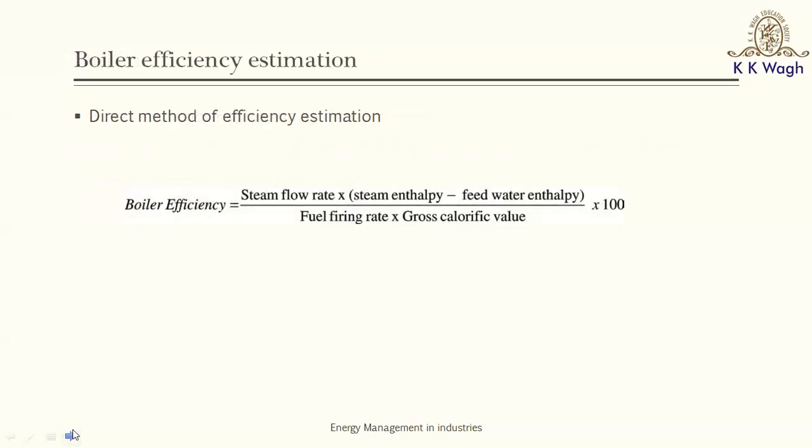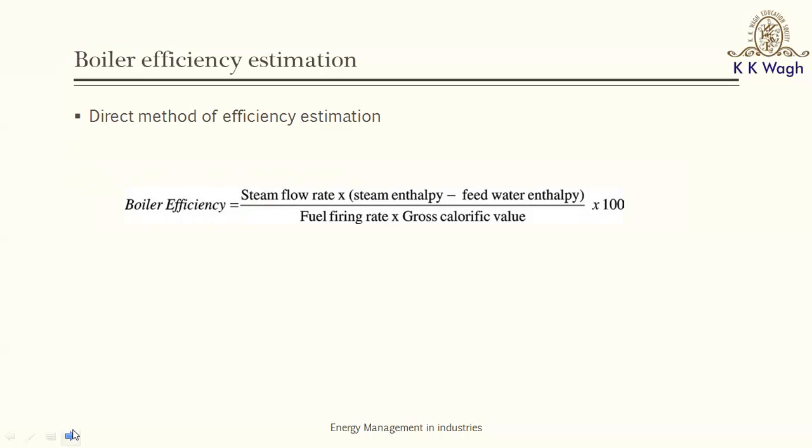Boilers or steam generators can be considered from a thermodynamic perspective as an open system wherein water enters the boiler and steam is generated, the output being the energy contained in the steam and the input being the energy which goes inside the boiler for supply of heat. So we understand that depending upon the category of boiler and primarily the fuel used, we can easily estimate how much energy goes into the boiler.